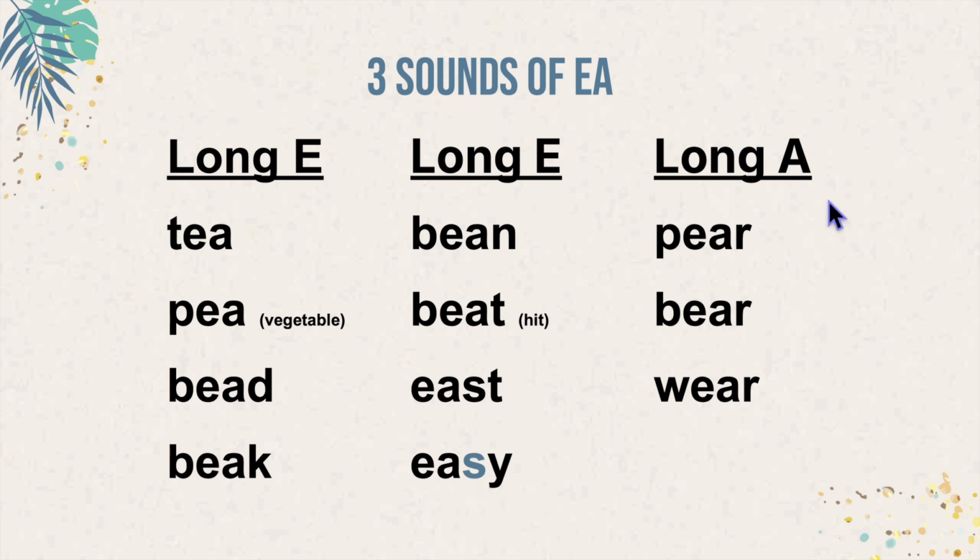Easy. Here are some more words where EA has the long A sound. Air, pear. This word pear refers to a type of fruit. Air, bear. Air, where.